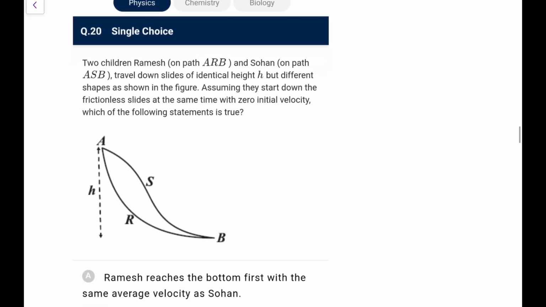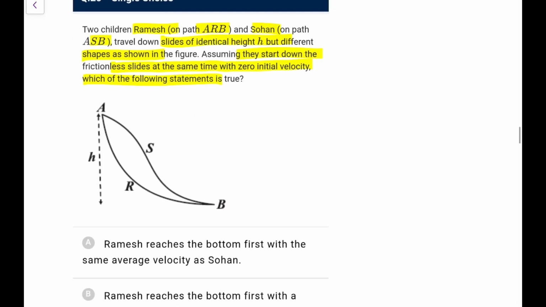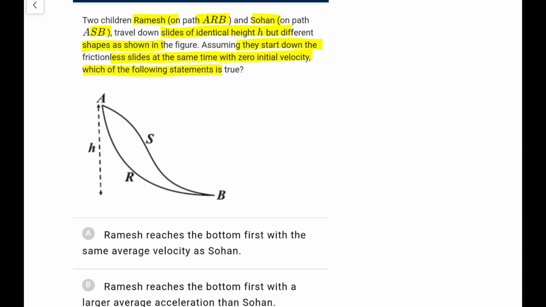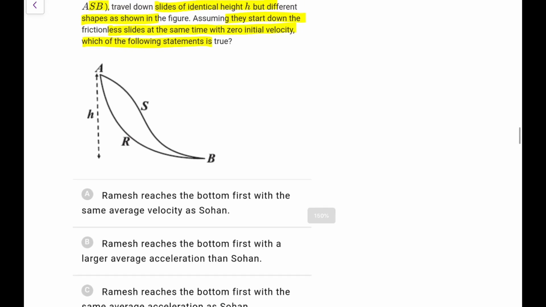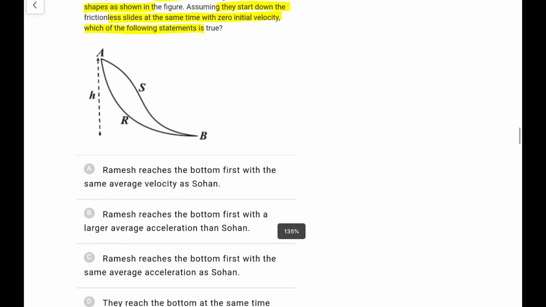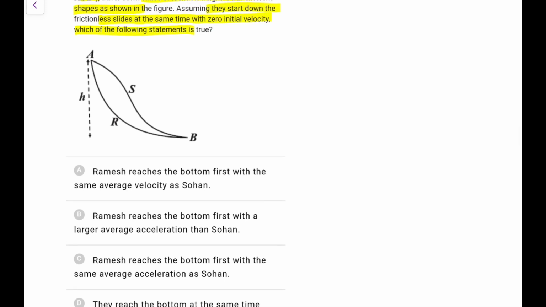Next one, 2 children, Ramesh on path ARB, Sohan on ASB travel down slides of identical height h but different shapes. Assuming they start down the frictionless slide at the same time with zero initial velocity, which of the following statements is true? Ramesh reaches the bottom first with the same average velocity as Sohan. Ramesh reaches the bottom first with a larger average acceleration than Sohan. Ramesh reaches the bottom first with same average acceleration as Sohan, and they reach the bottom at the same time with same acceleration. So what we have here, just look at it.